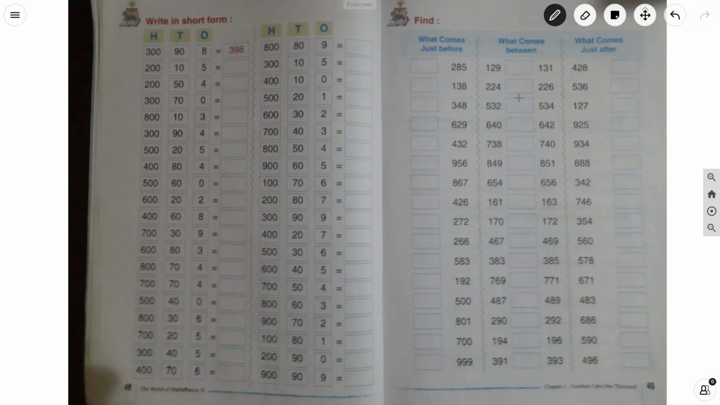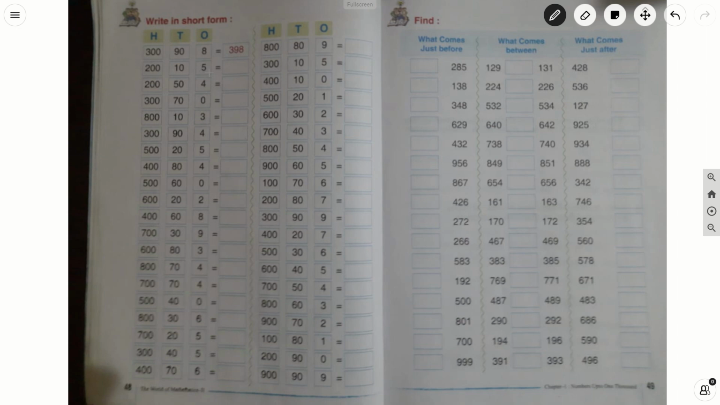Open page number 48, children. Write in short form. They have given the expanded form. We need to write the short form of a number. One example they have given. See this example: 300 is there in the hundreds place, 90 is there in the tens place, 8 is there in the ones place. So the number is 398. The same way we need to follow for all these sums.